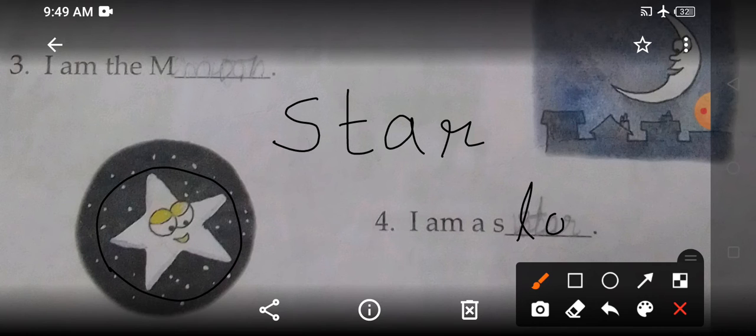We will write T-A-R. Star. Okay. So this is a star. So write down children. I hope you have written this.